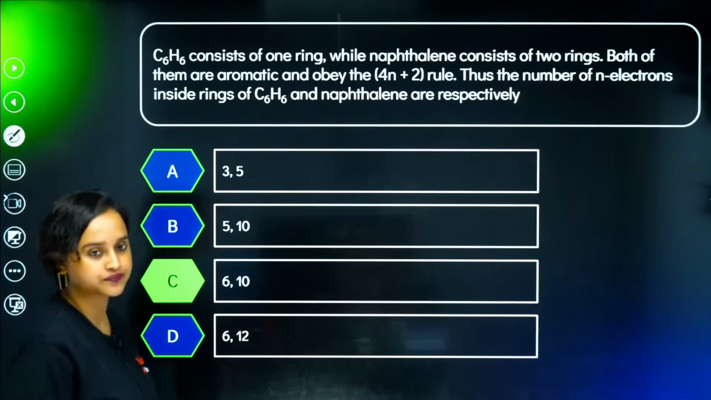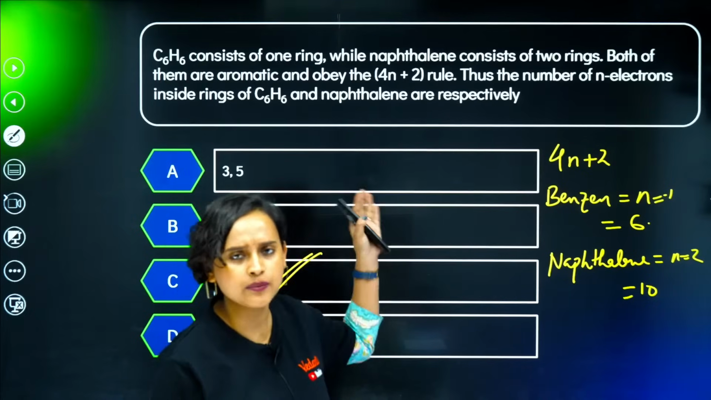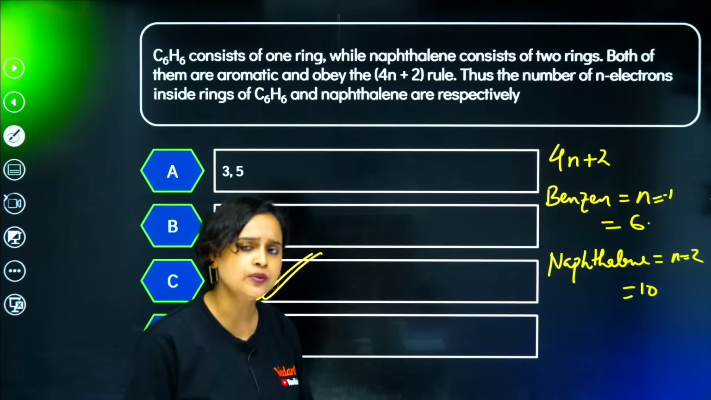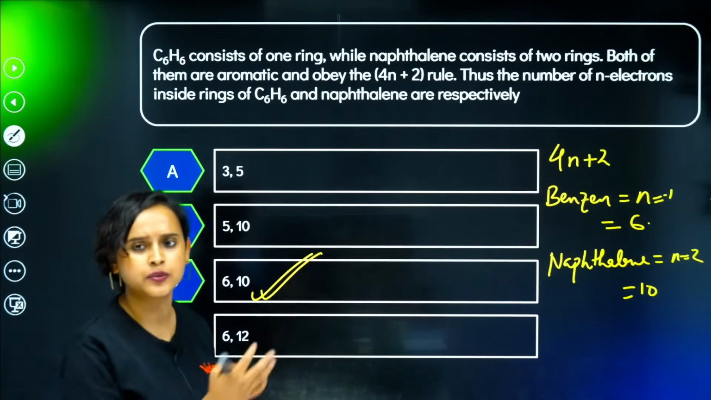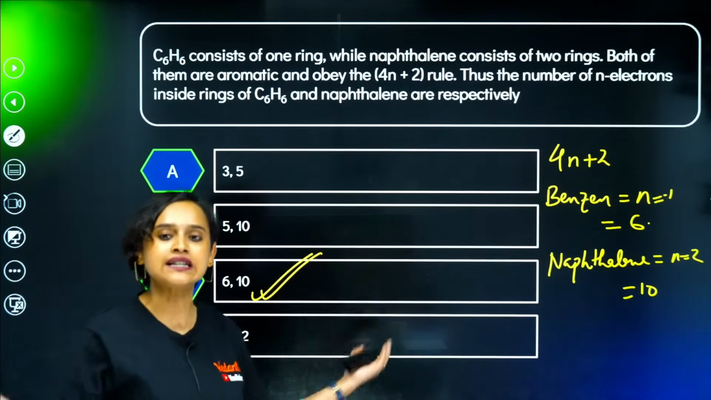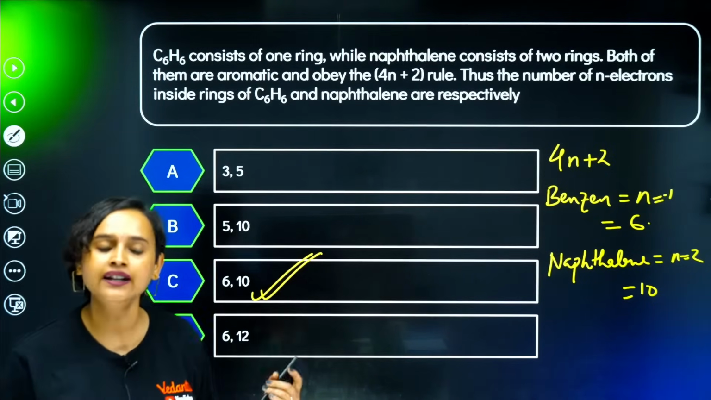10 pi bonds, exactly. Basically, when we say 4n plus 2, Huckel rule, it's for the pi electrons. But here also we can do this. What we mean to say is the number of pi electrons inside the rings of C6H6 and naphthalene respectively is going to be 6 and 10.